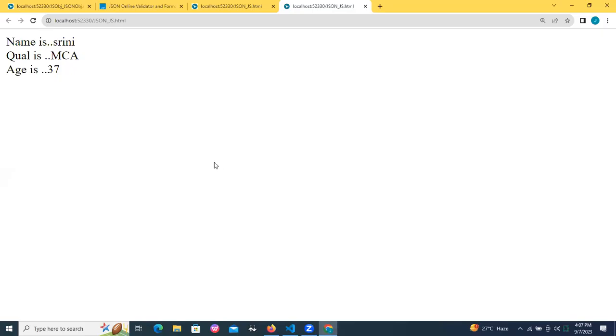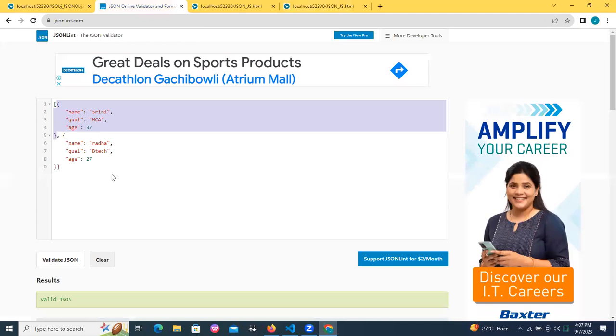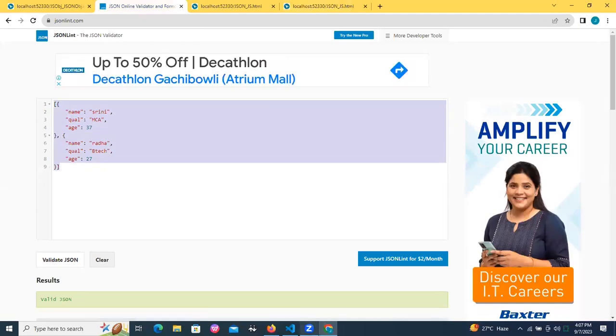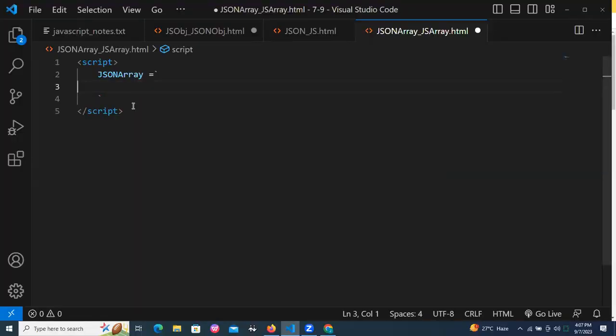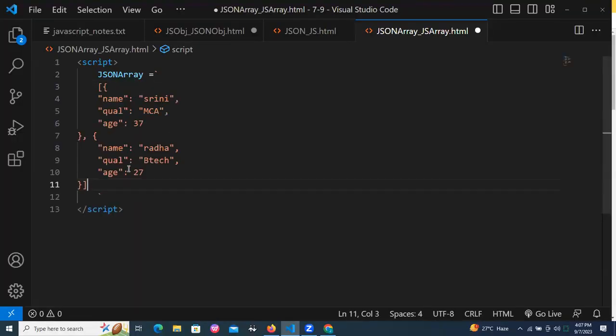Already we have a JSON array here. Copy the data and give it inside the template literal. Now this is the JSON array. I can't show a JSON array on HTML, sir. I need to convert it to a JS array. Then only can I break it and show it.